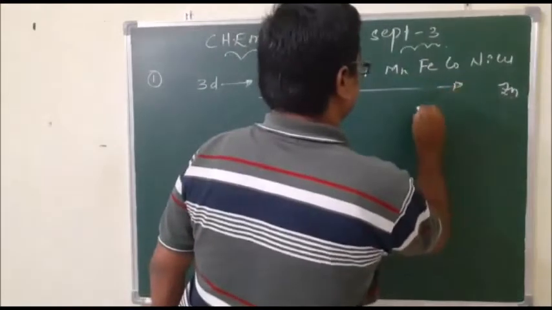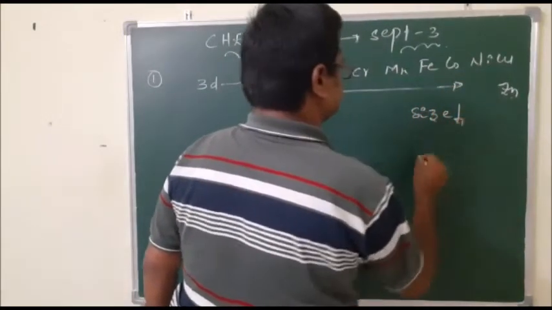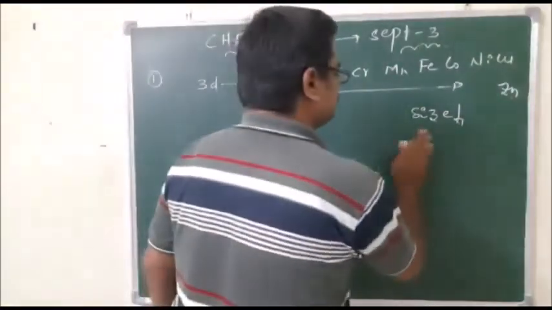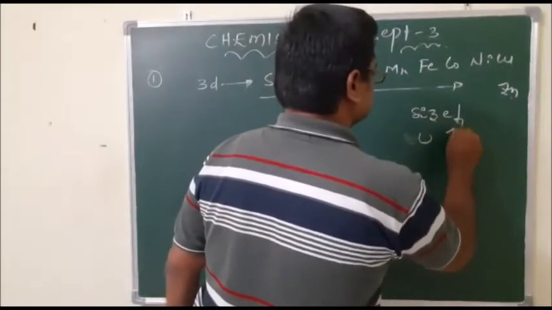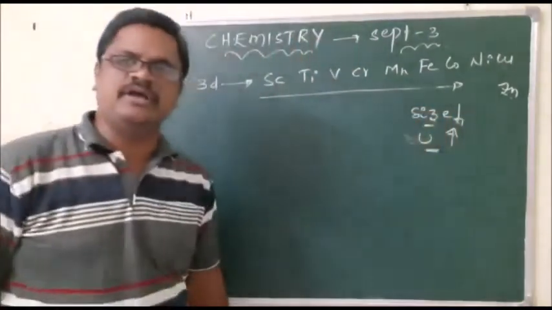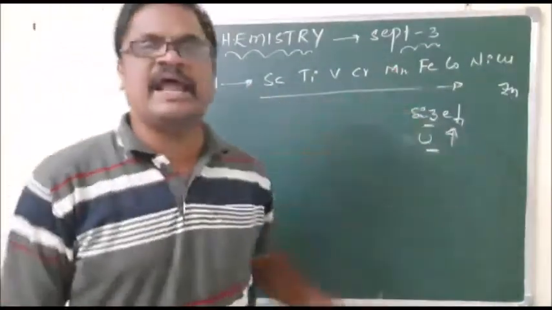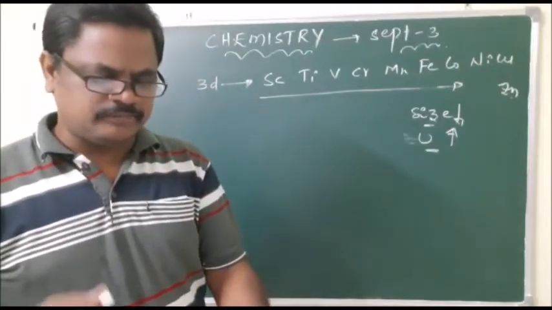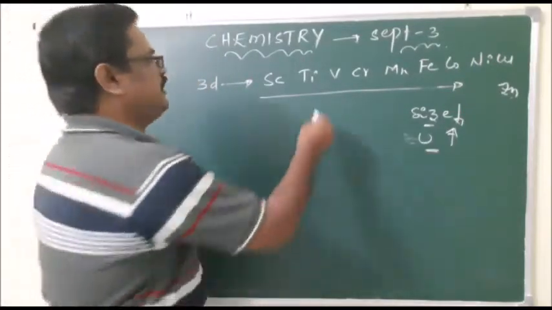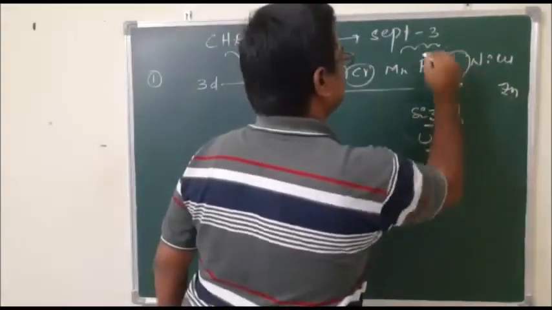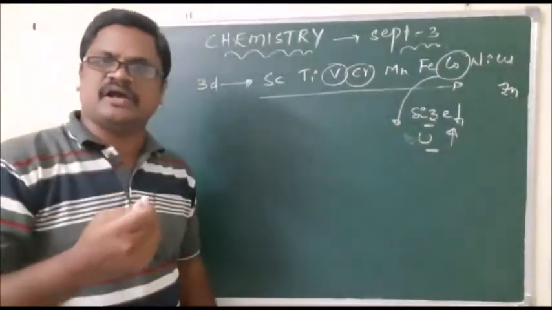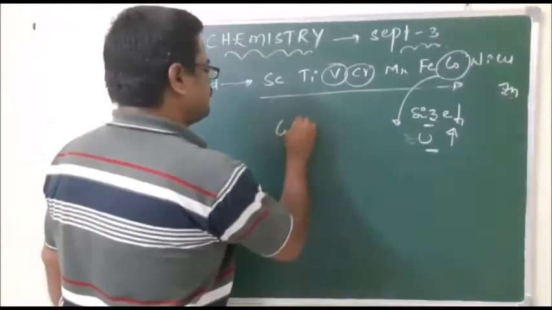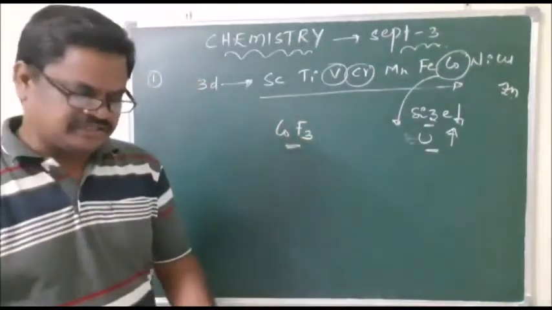From left to right, size decreases, so the bond enthalpy, or we can say the lattice energy, increases. We know that lattice energy is inversely proportional to the size, so here too the lattice energy increases because size decreases. In the given options, vanadium, chromium, cobalt are given. Cobalt has the least size and more lattice energy, so it is stabilized by lattice energy.